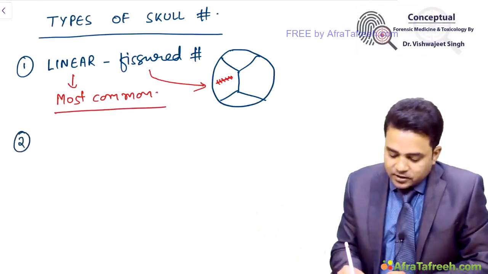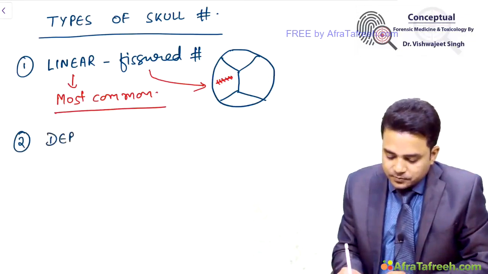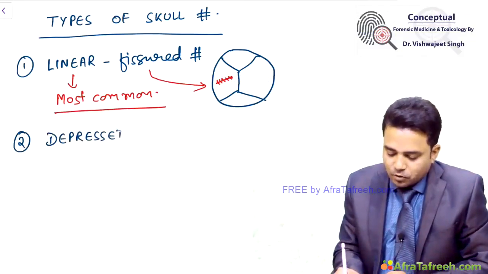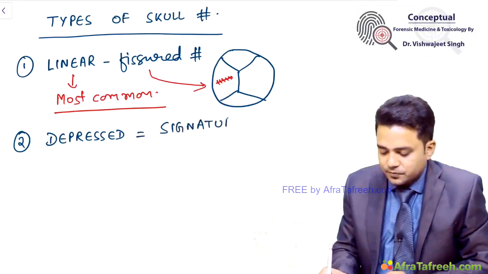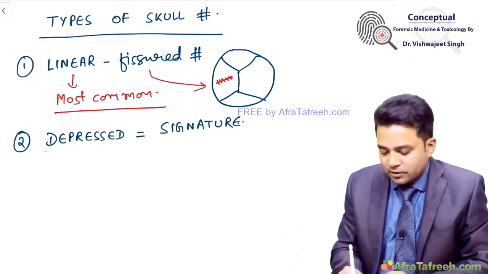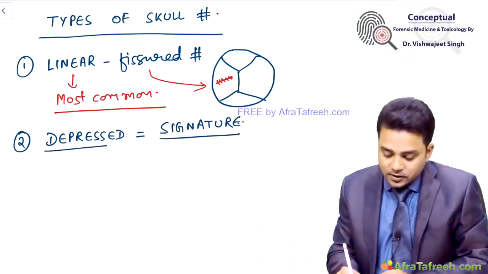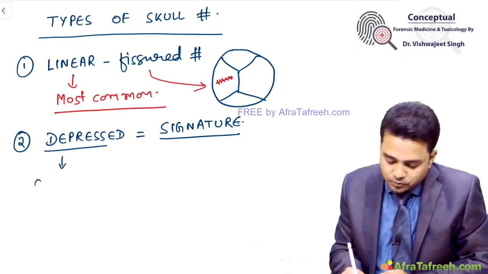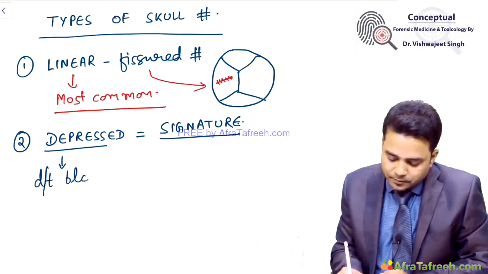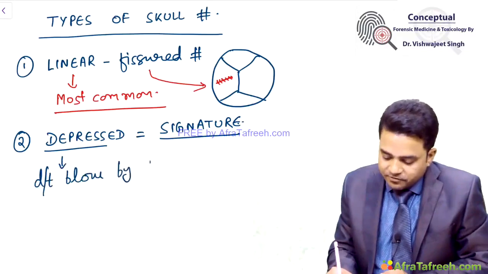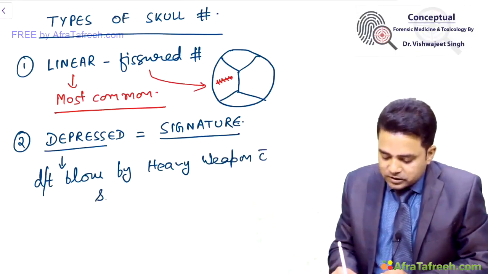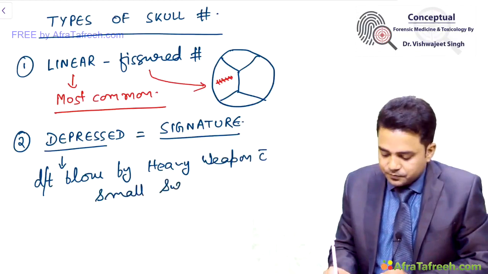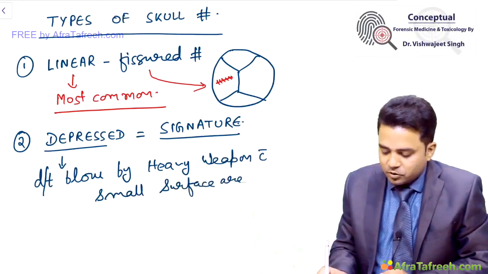The second type of skull fracture is depressed fracture, also called signature fracture. Why are they called signature and why depressed? Depressed fracture is produced due to a blow by a heavy weapon with small surface area.